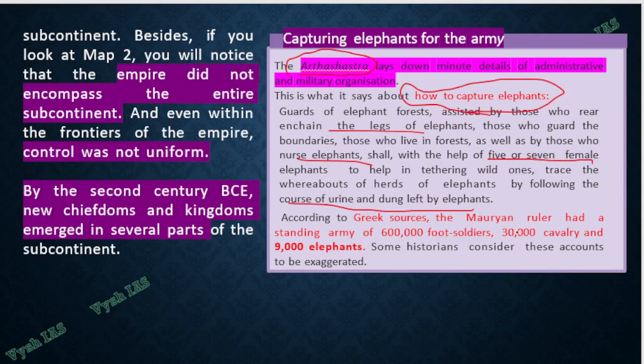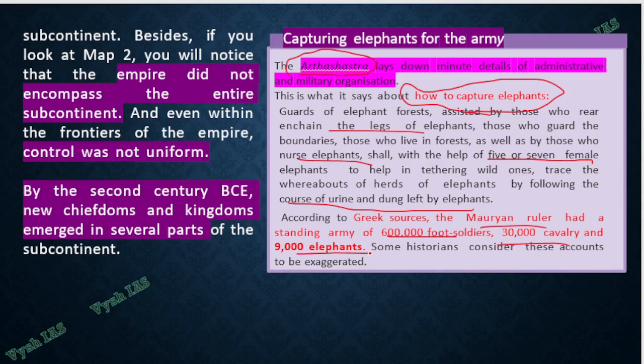And in total, I told you, the Mauryan ruler had a standing army of 6 lakh foot soldiers, 30,000 cavalry and 9,000 elephants. So this much big capturing happened during the time of Mauryas, and that is why they were one of the most powerful kingdoms after the Magadha Mahajanapada.